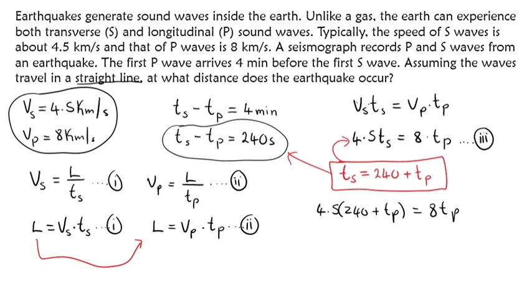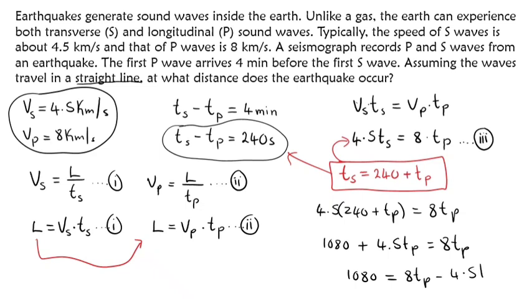So 4.5 multiplied by 240 is 1080 plus 4.5 Tp. This is equal to 8 Tp. So 1080 is equal to 8 Tp minus 4.5 Tp, like that.